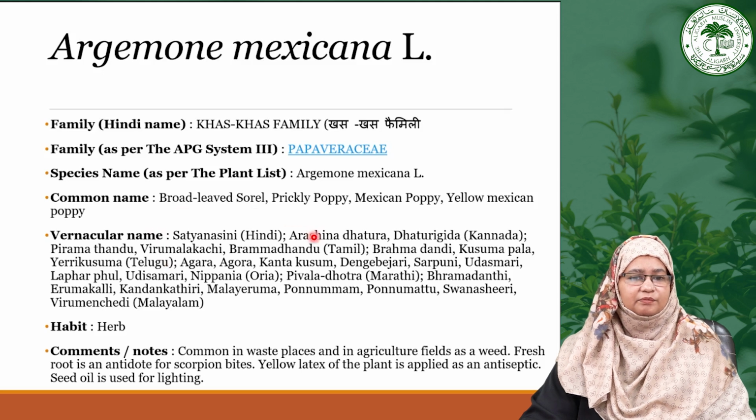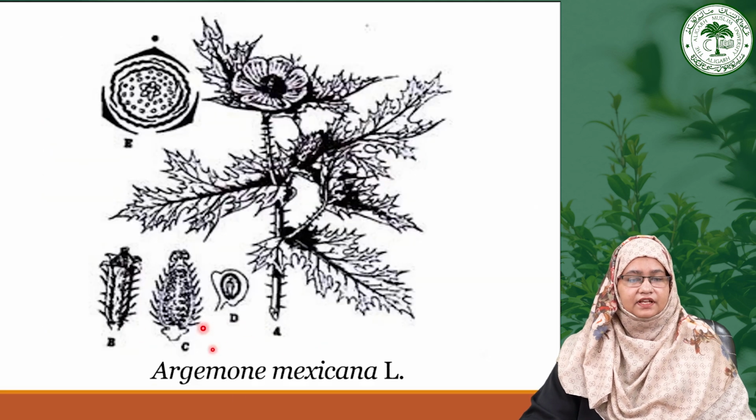This is a common weed on the roadside and in many regions of India, growing as a weed. Now, this is the figure of Argemone mexicana, representing that the plant shows key characteristics of the family, like alternate arrangement of leaves, and particularly Argemone mexicana has spines all over its surface, as shown in this figure.